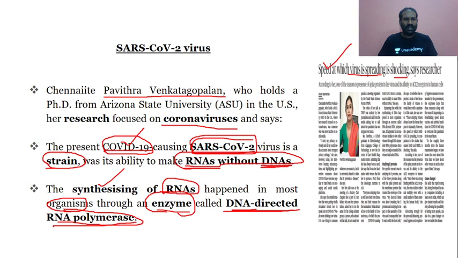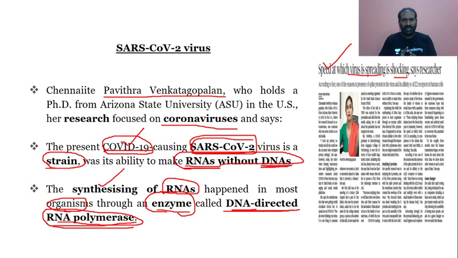It is the DNA directed RNA polymerase, an enzyme which actually synthesizes the RNA in most of the organisms. So this is very important from the technical point of view for prelims and for a better understanding of the virus, that is SARS-CoV-2.